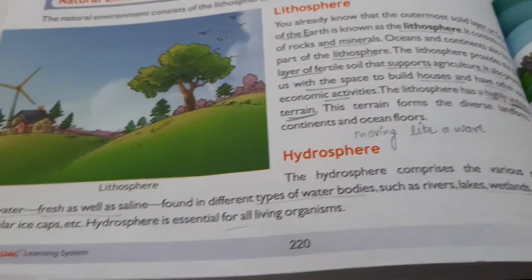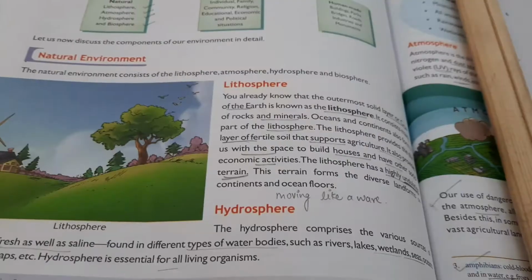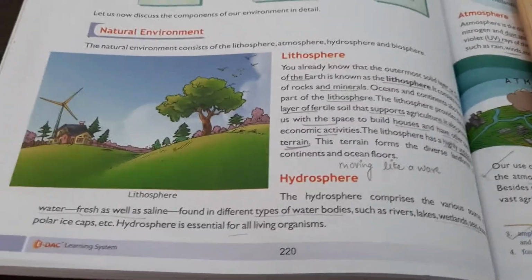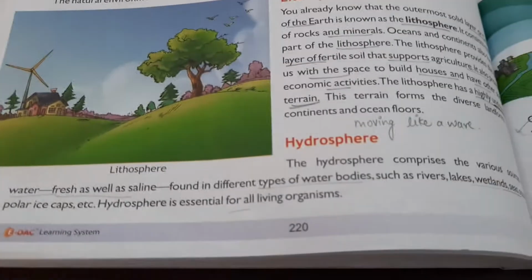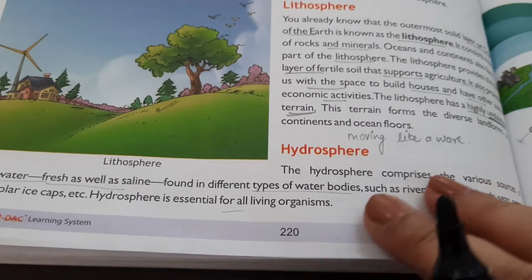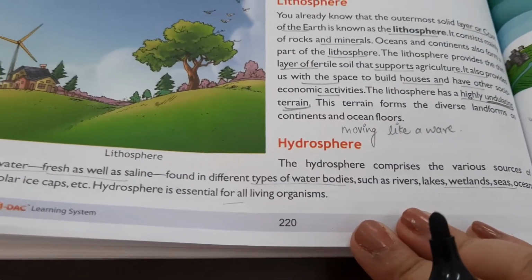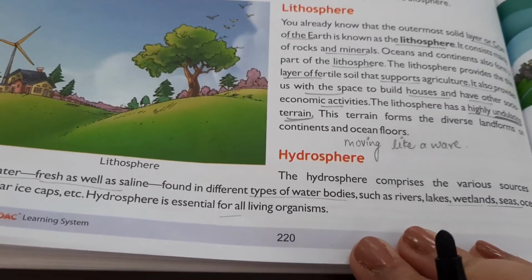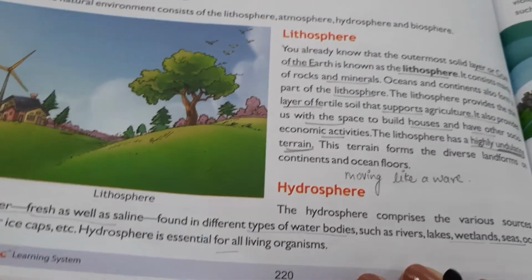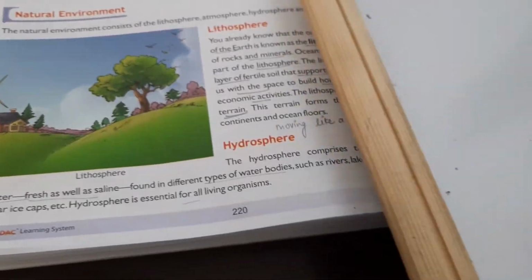So moving a little further towards hydrosphere. Hydro, I told you it is related to water. So hydro is related to water, fresh as well as the saline water which is there in the oceans, found in different water bodies such as rivers, lakes, wetlands, seas, oceans, polar ice caps, etc. Hydrosphere is essential for all living organisms. Do you agree? सारे living organisms के लिए hydrosphere is a very important natural component.